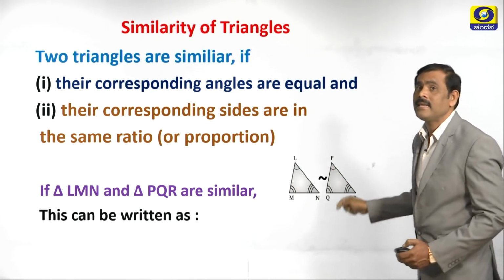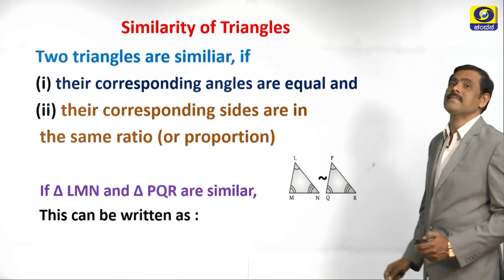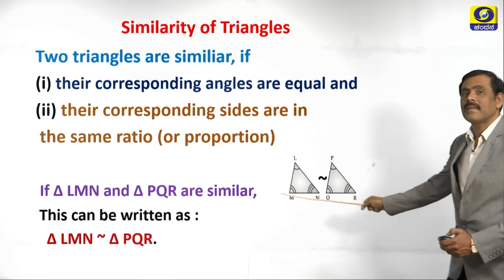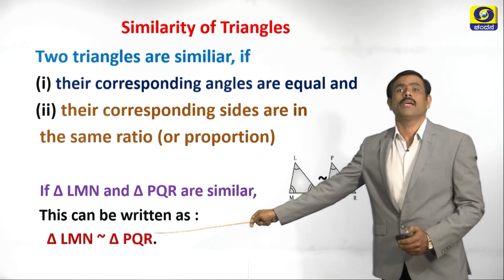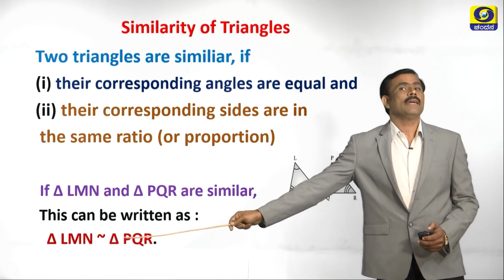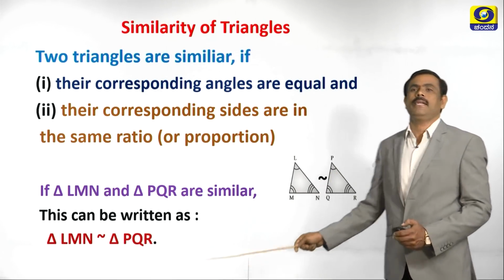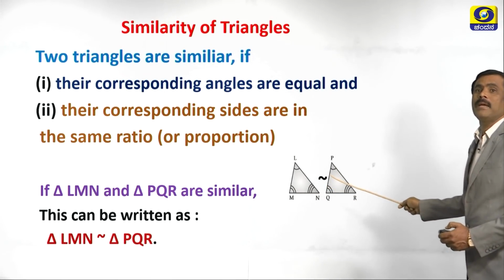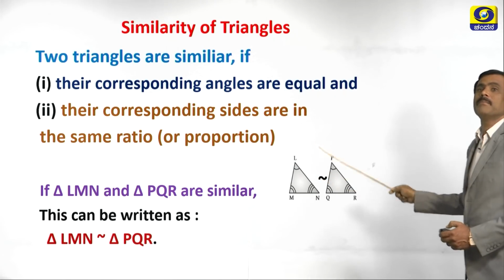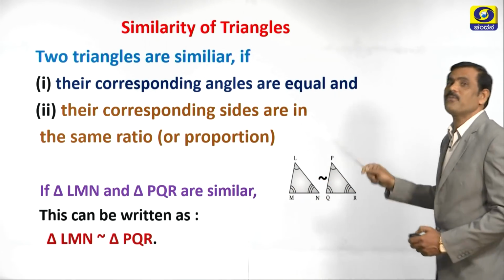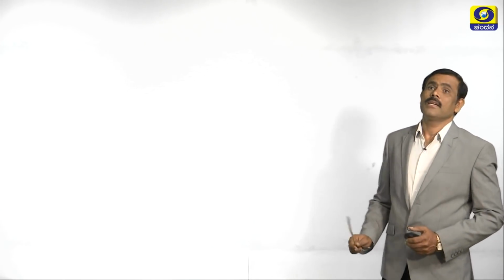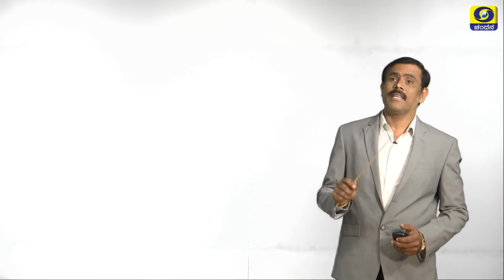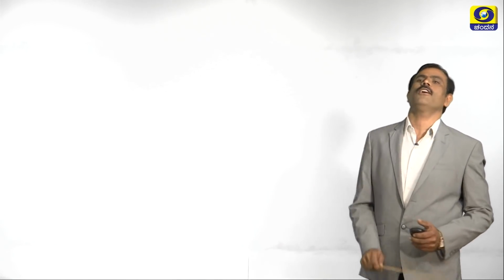This similarity can be written as, see here, triangle LMN is similar to triangle PQR. You can see the symbol here. This is the symbol for similarity. Even you can see the symbol here also. This is the symbol used for similarity. Then what is the next concept now? The next concept is there are some conditions for similarity of triangles.